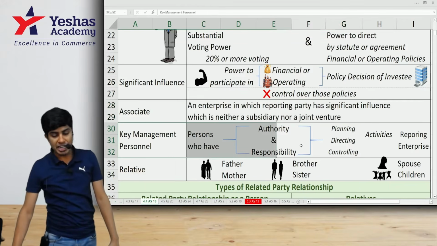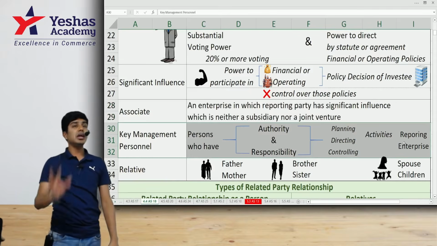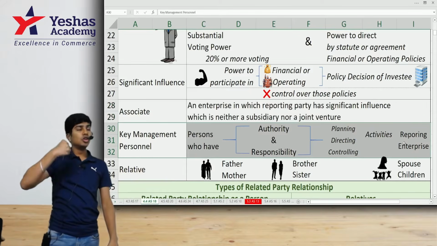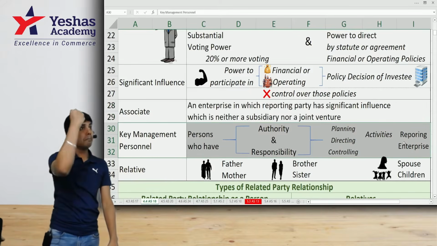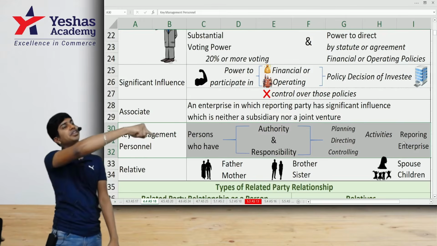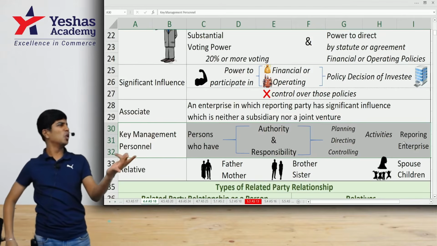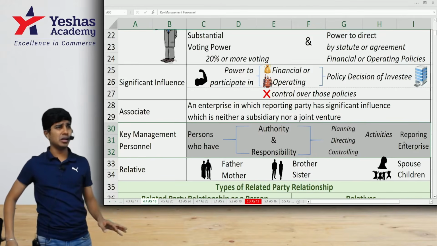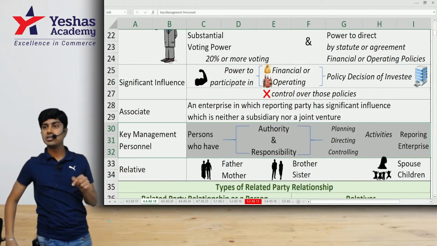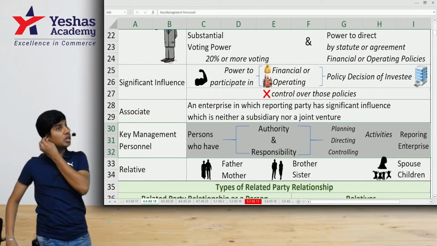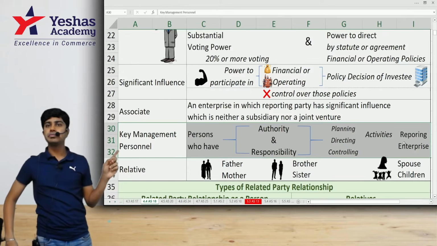Next one is key management personnel. Who is key management personnel? Person who has the power to direct, control, manage financing and operating decisions of that company, called KMP. Example, your CEO, CFO, whole-time director, managing director, all these people. Designation doesn't matter, power matters. Let's say you don't have any designation, but you have the power. You are a KMP. Get it?